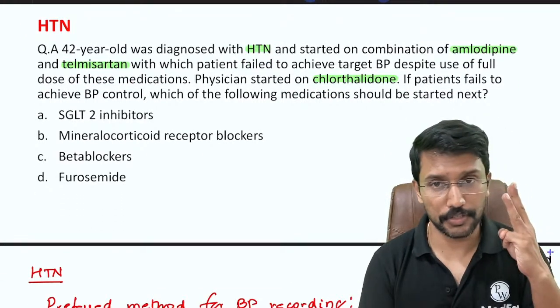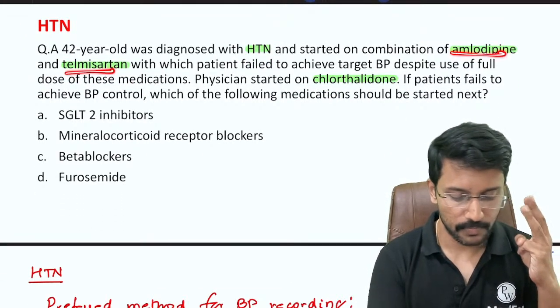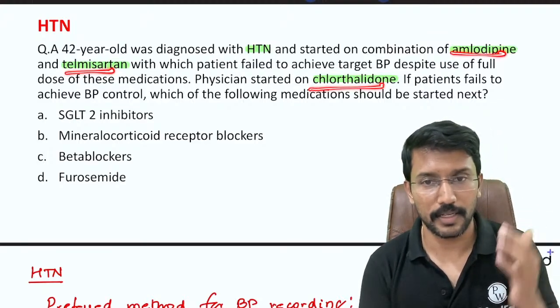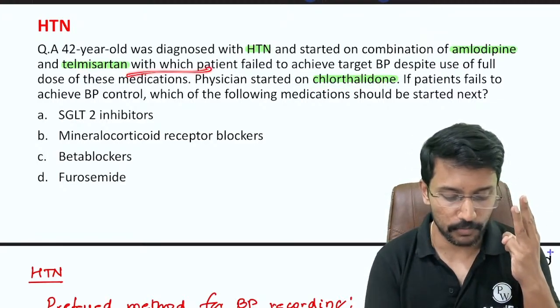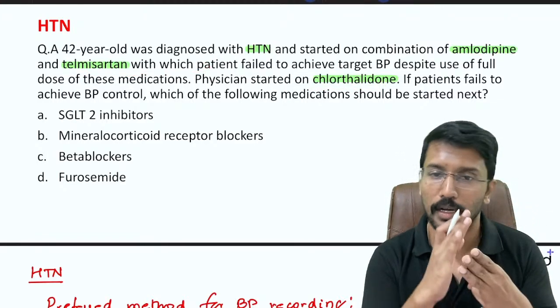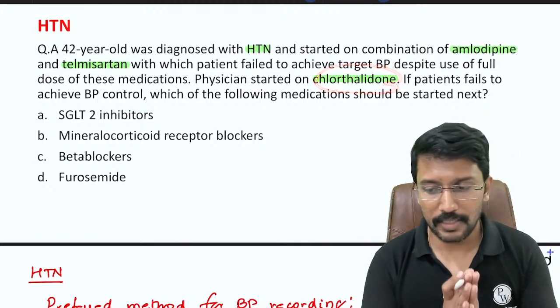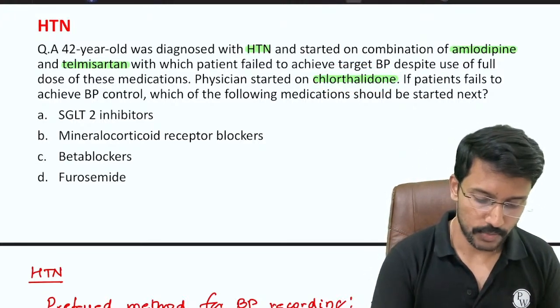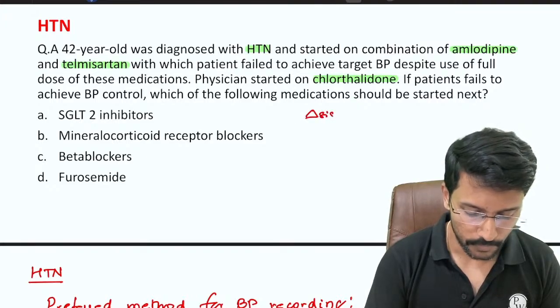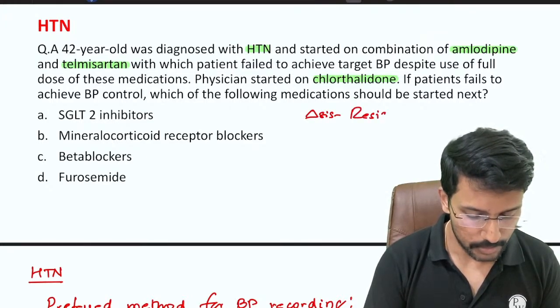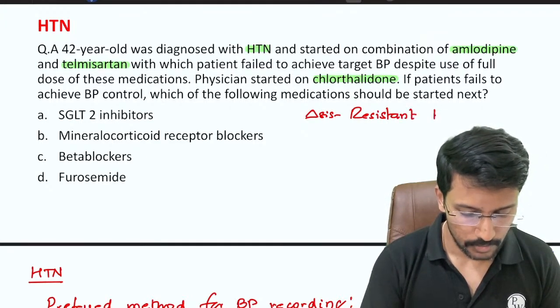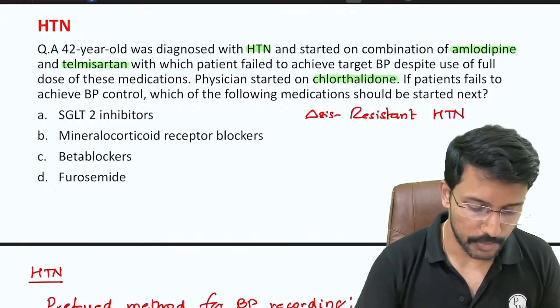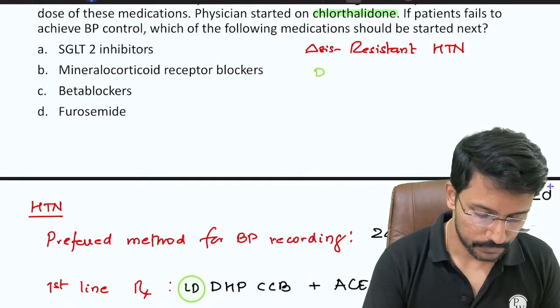Have we reached that situation? We are using three medications, right? Amlodipine, telmisartan plus chlorthalidone, which is a diuretic. So we are using three medications at full dose or optimally tolerated dose. Out of that, one is a diuretic, still BP not controlled. Then we call it resistant hypertension. So in this case, the diagnosis will be resistant hypertension. And whenever we have resistant hypertension, what is the drug of choice?